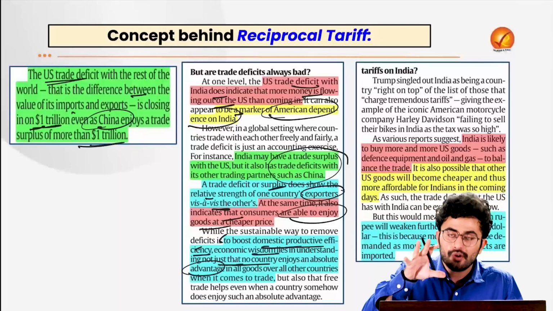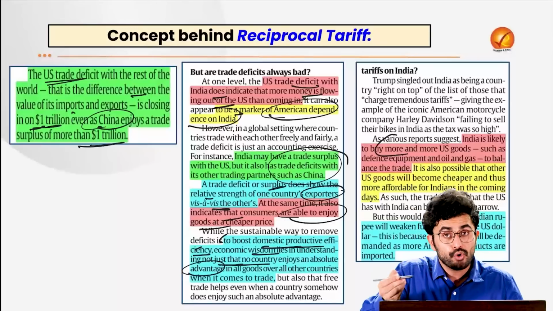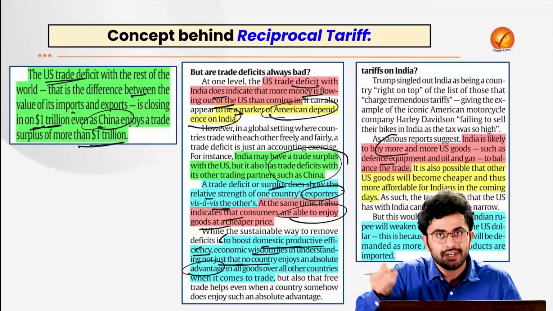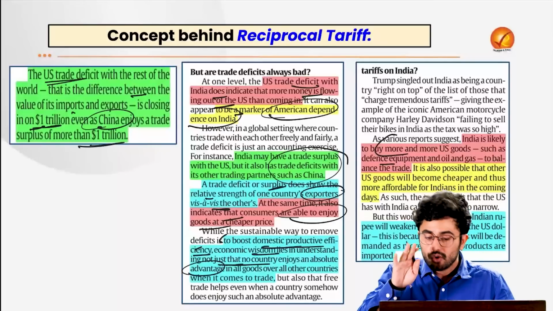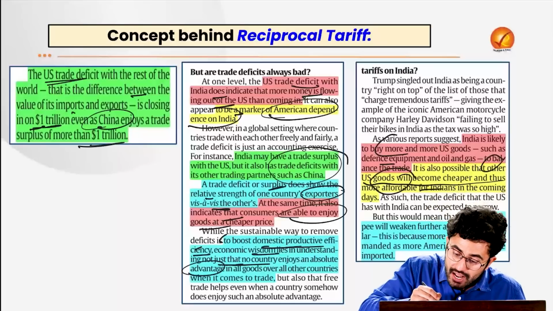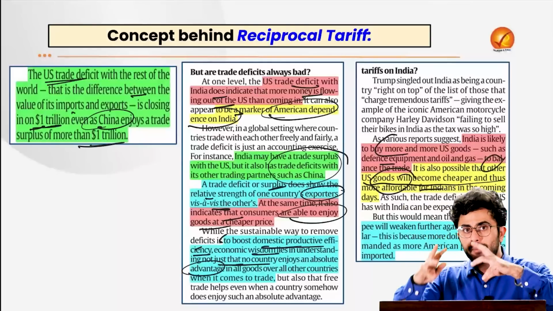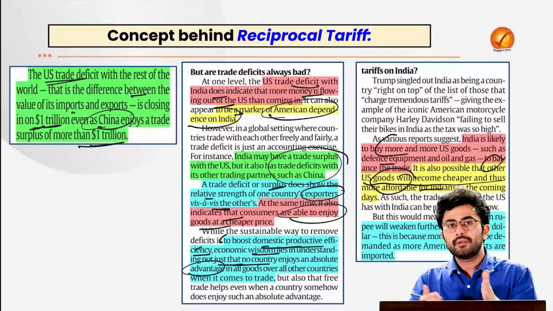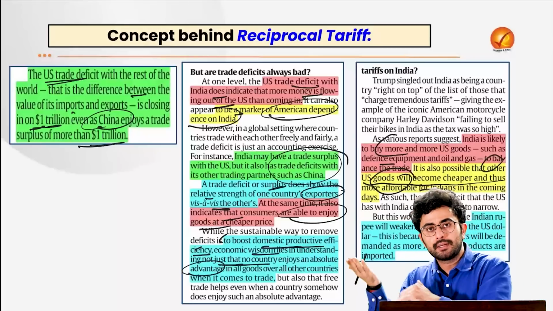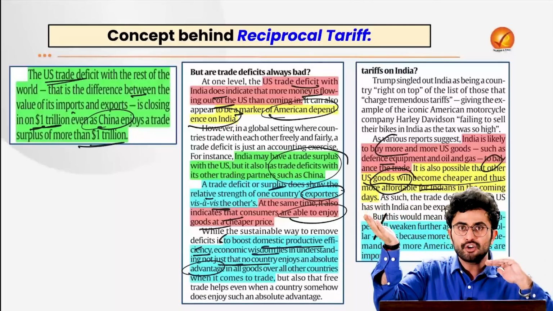What will be the impact of this on our country? Such tariff imposition, India is likely to buy more and more US goods, such as defense equipment and oil and gas, as we were discussing. It is also possible that other US goods will become cheaper and thus much more affordable for Indians in the coming days. But that basically means that if the demand for US products is rising, we will be paying in what? US dollars. So the demand for the US dollar will rise as well. And thus in comparison to that, the demand for the Indian rupee will decline.